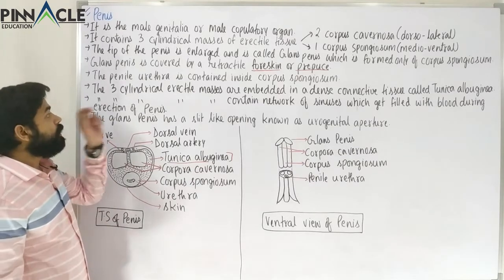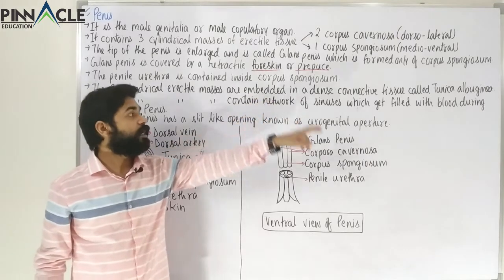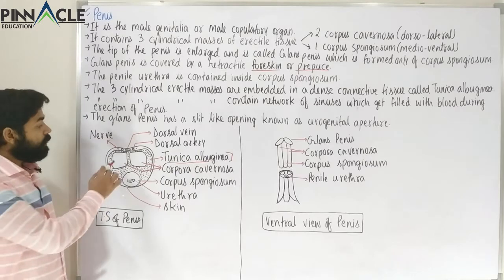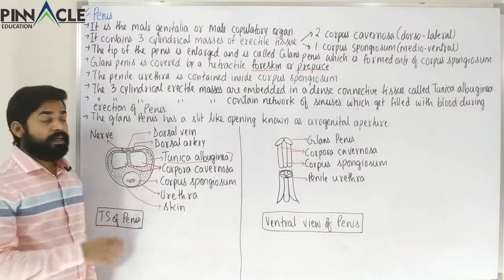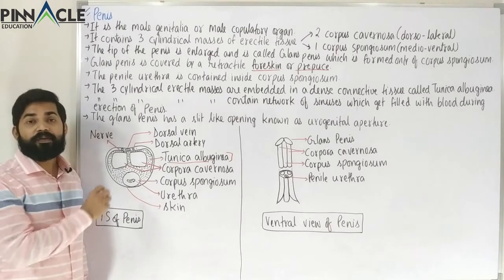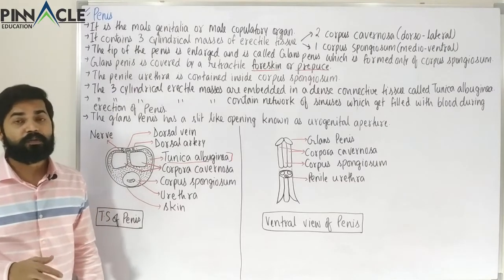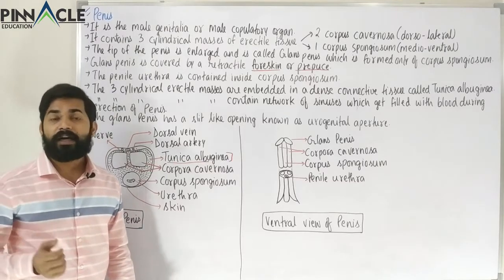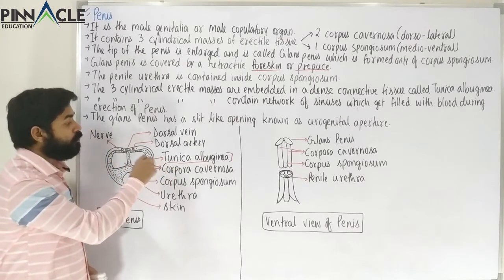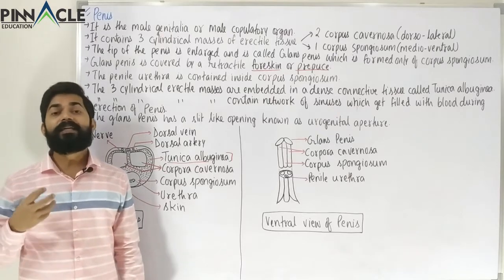Now these three cylindrical erectile masses contain a network of sinuses which get filled with blood during erection of the penis. In these three structures there are various blood sinuses or blood cavities, and when the penis undergoes erection due to sexual stimulation or certain other activities, these blood sinuses in the corpora cavernosa and corpus spongiosum get filled and become stiff.